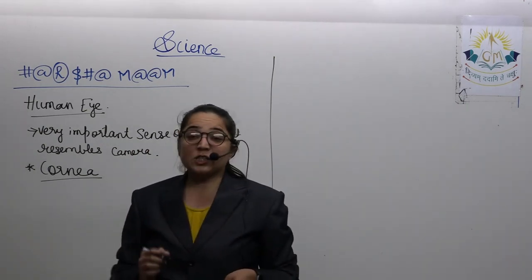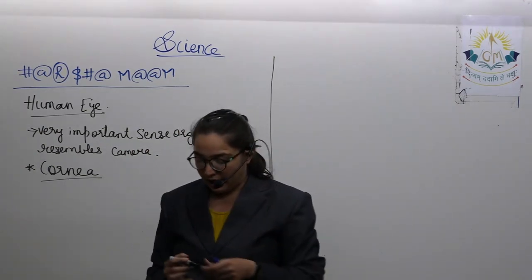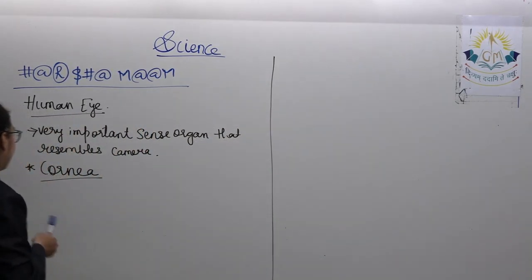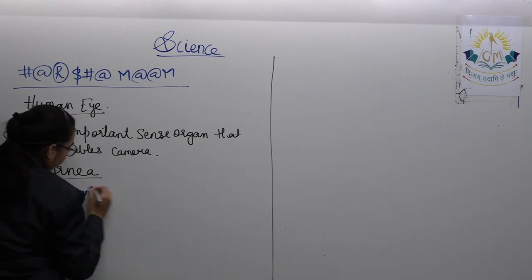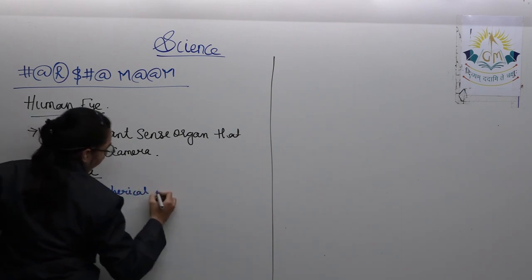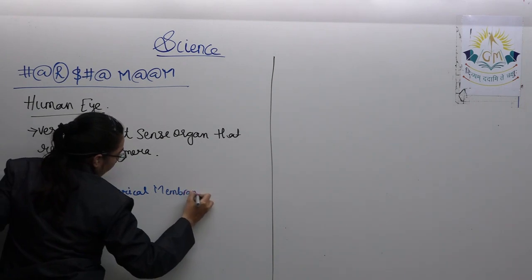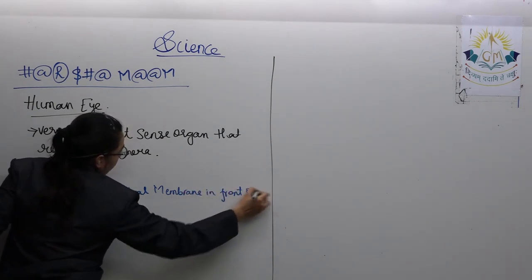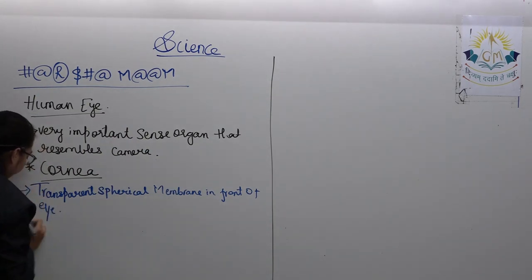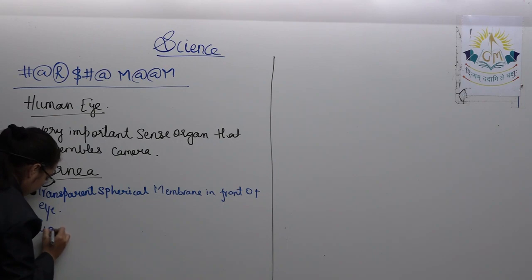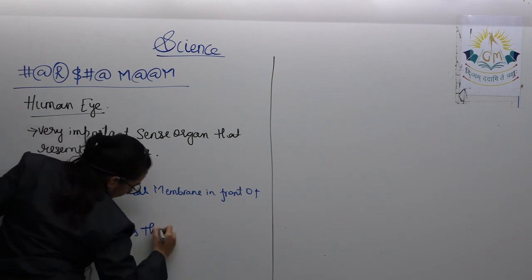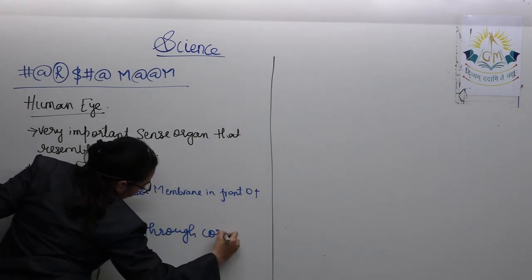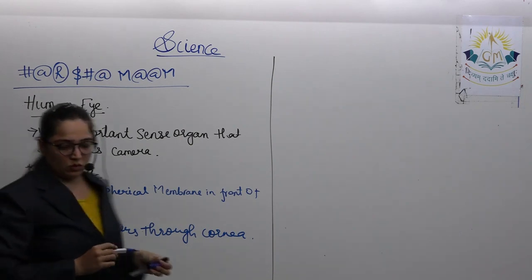It is a transparent spherical membrane at the beginning of the eye. The light first enters through the cornea.